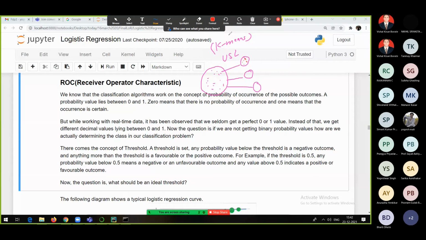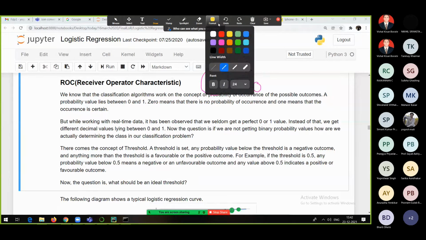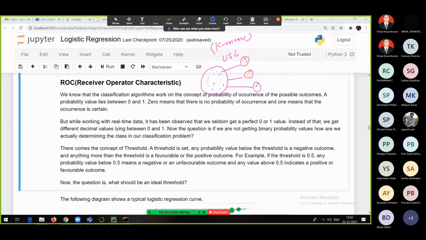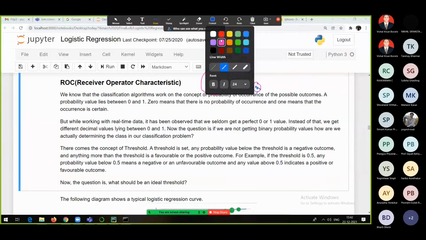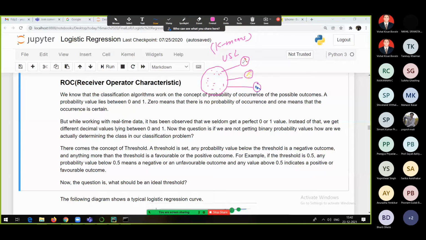Different clusters depending on the similarity between them. Let's say we got 3 clusters. Now see everyone, what's going to happen is on these clusters we are going to apply 5 to 6 algorithms at a time.